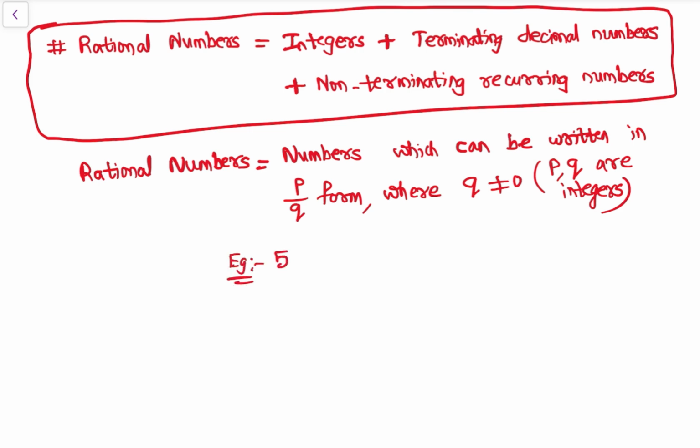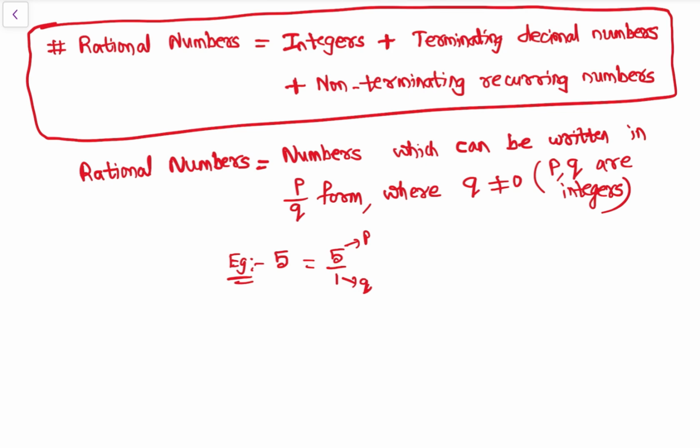Okay, see, 5 is a rational number. So 5 can be written in the form of 5 by 1. 5 by 1 is what? 5. So in the P by Q form, this is P and this is Q, where Q is not equal to 0. If Q were 0, it would not be a rational number. Okay? So any number which can be written in P by Q form is a rational number.